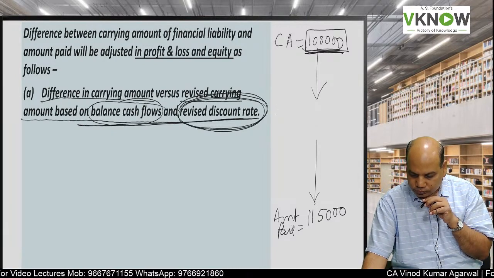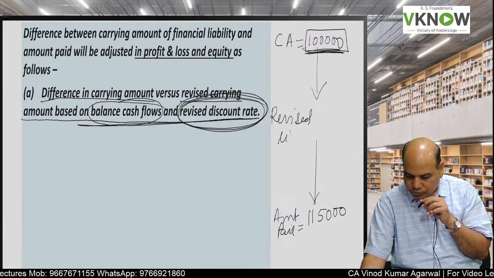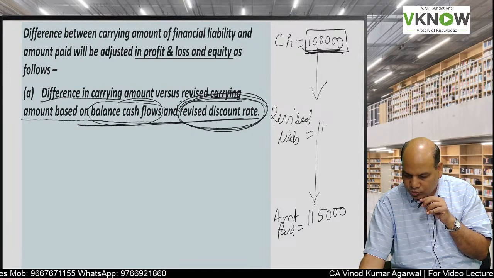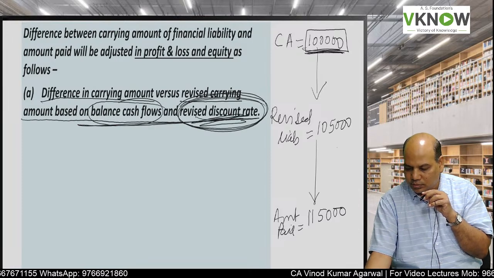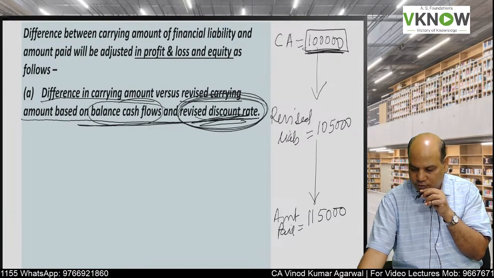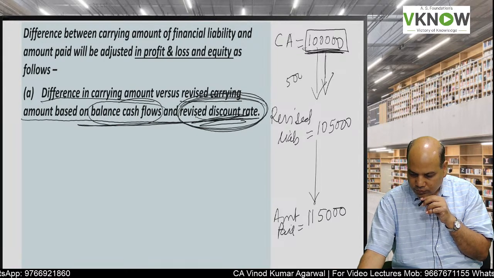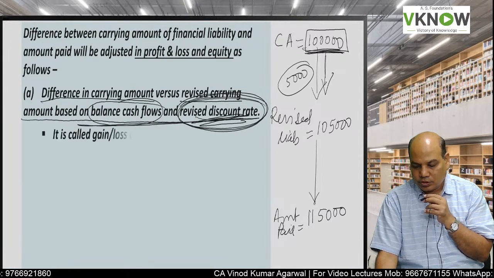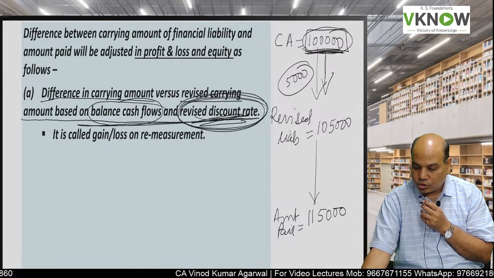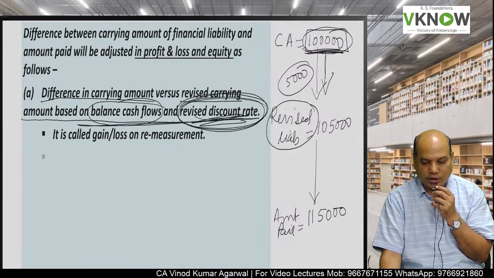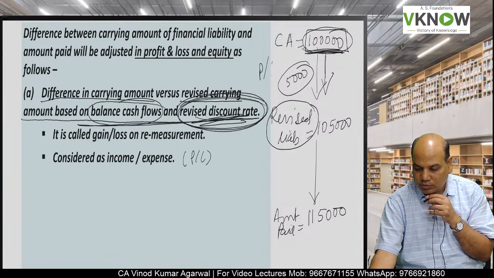Suppose this revised liability comes to 1,05,000 based on the revised discount rate. So this difference of 5,000 is the gain or loss on remeasurement of liability, and it will be transferred to P&L account.